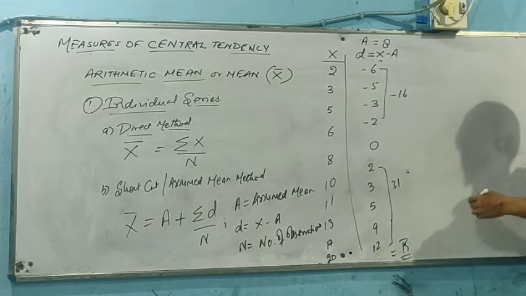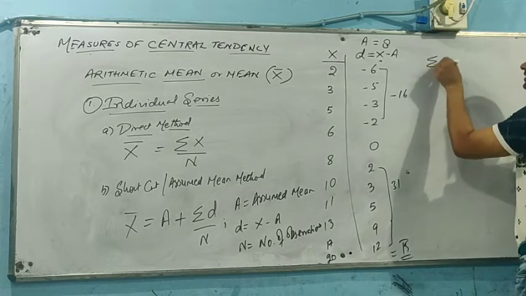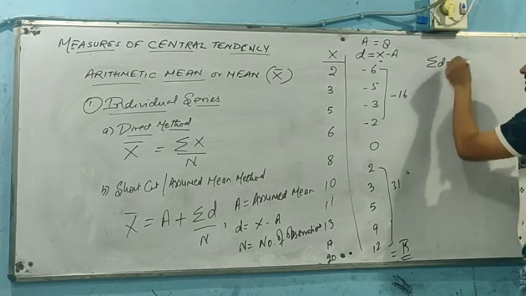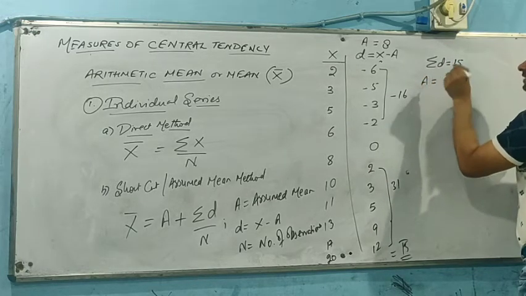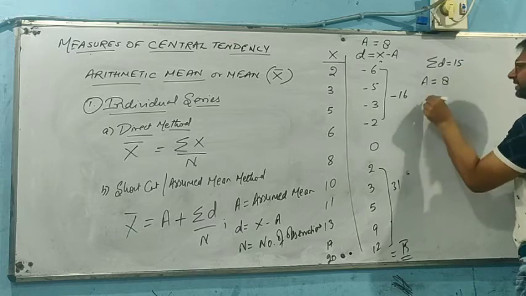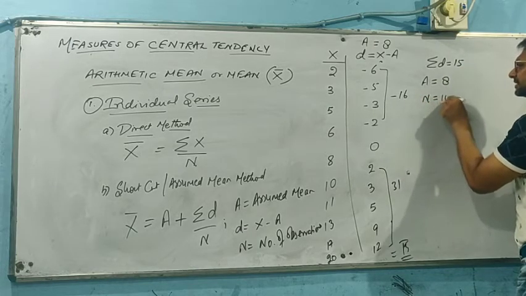So we can say our summation D is 15. A is basically 8, and N is 10.